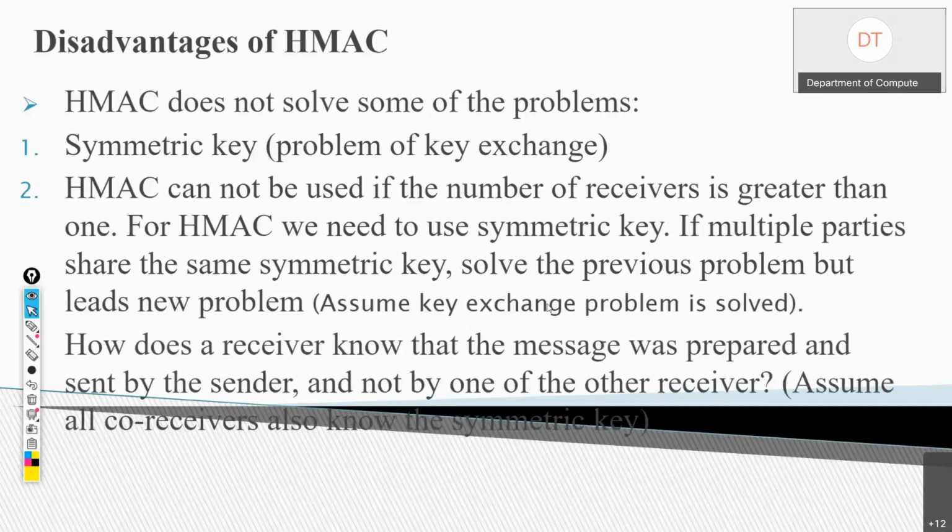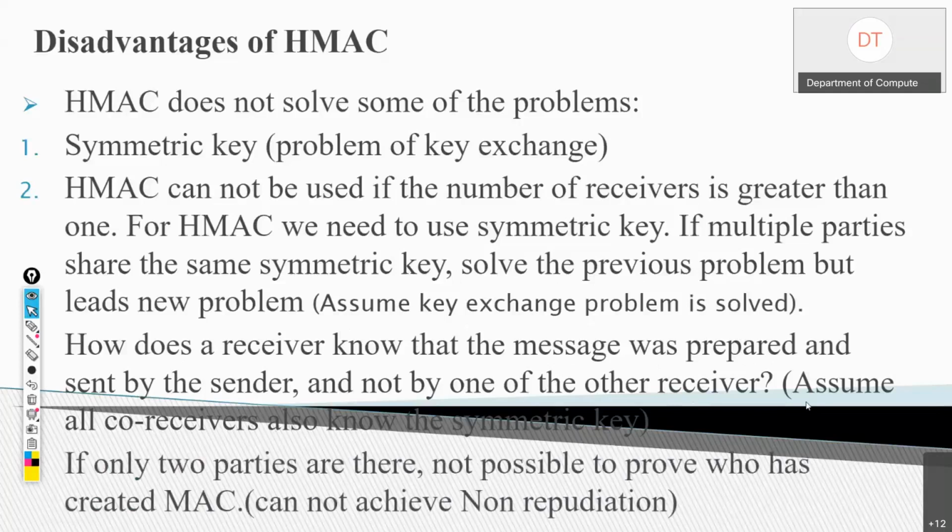Now, assume that the key exchange problem is solved, then only can we have multiple parties share the same symmetric key. Now, the third problem is how does a receiver know that the message was prepared and sent by the sender and not by any one of the receivers? For example, there are multiple receivers, right? So how will a receiver know that it was sent by the sender and not by other receivers? So what is the conclusion? That we can have only two parties and not more than two parties.